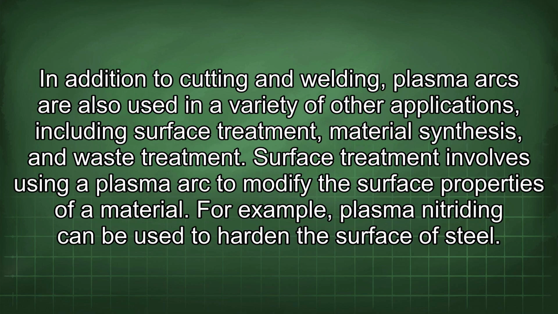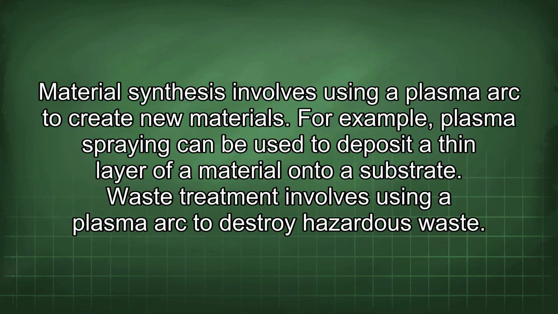In addition to cutting and welding, plasma arcs are also used in a variety of other applications, including surface treatment, material synthesis, and waste treatment. Surface treatment involves using a plasma arc to modify the surface properties of a material. For example, plasma nitriding can be used to harden the surface of steel. Material synthesis involves using a plasma arc to create new materials. For example, plasma spraying can be used to deposit a thin layer of a material onto a substrate.